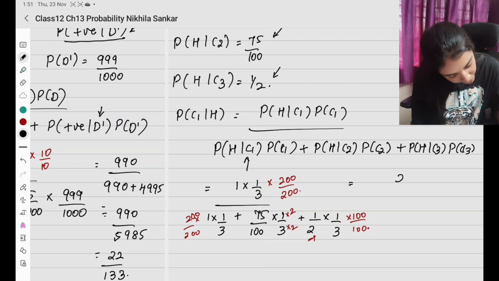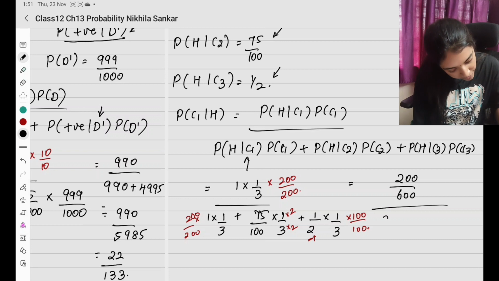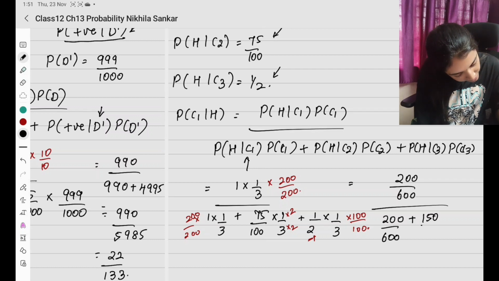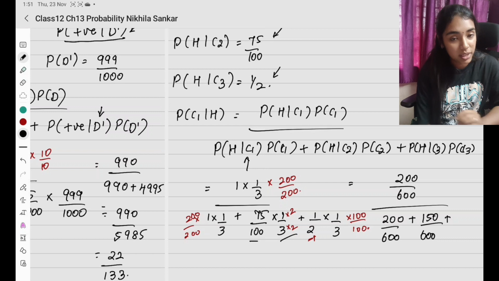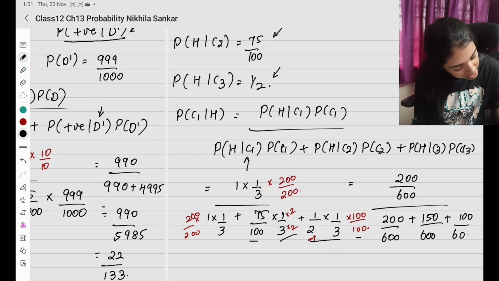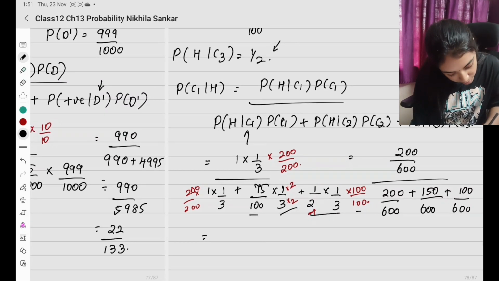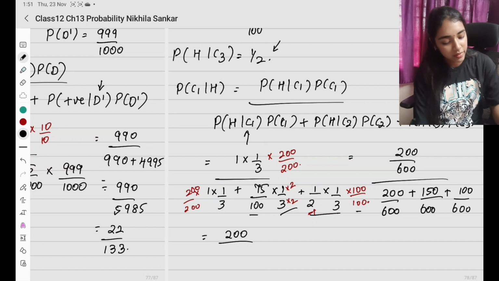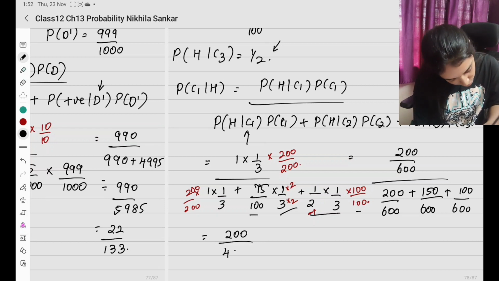So இங்க என்ன இருக்கு? Numeratorல 200 divided by 600. The whole divided by 200 divided by 600 plus 75 2s are 150. So 150 divided by 3 2s are 6. 6 into 100, 600. எதுக்கு நான் 200 ஆல multiply பண்ணேன்னு புரியுதா? LCM ஈஸியா எடுக்க. 100 divided by 3 2s are 6. 6 into 100, 600. இப்போ என்ன இருக்கு numeratorலையும் denominatorலையும்? 200 divided by 600 cancel ஆயிடும். I have 300 plus 150 is 450.